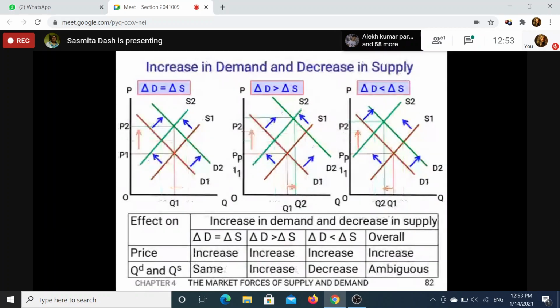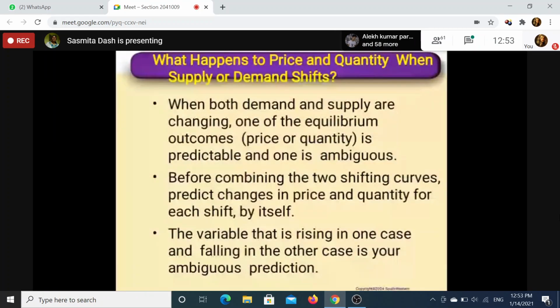So you can have different diagrams. I will show you different diagrams like this. When both demand and supply are changing, one of the equilibrium outcomes is predictable and one is ambiguous.